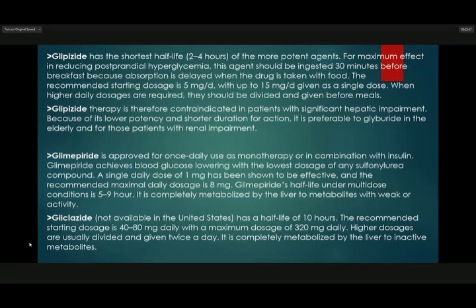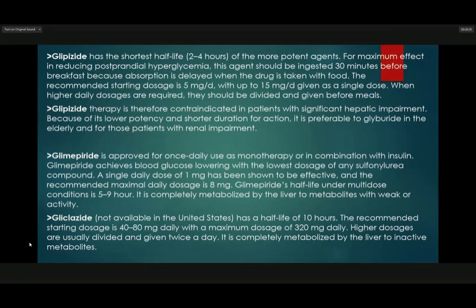given as a single dose. When higher daily dosages are required, they should be divided and given before meals. Glipizide therapy is contraindicated in patients with significant hepatic impairment because of its lower potency and shorter duration of action. It is preferable to glyburide in the elderly and for those patients with renal impairment.